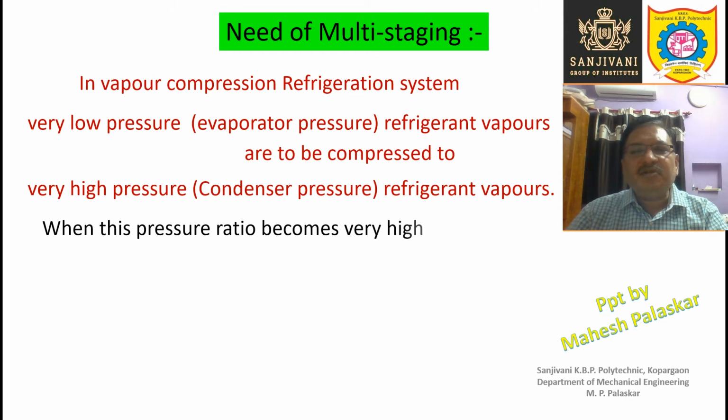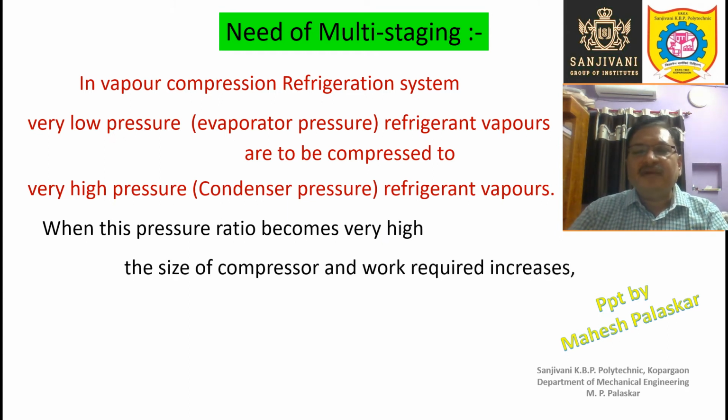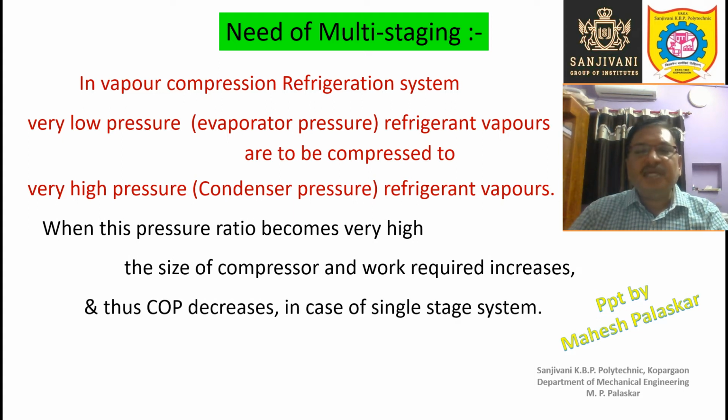When this pressure ratio becomes very high, the size of compressor and work required increases. Thus, COP decreases in case of single stage system. Now, if you don't go for multi-staging, if you use a single stage system and the pressure ratio is high, the temperature lift is high, then the size of the compressor is increased and the work required for compression is increased.